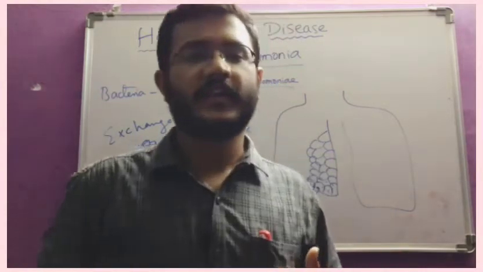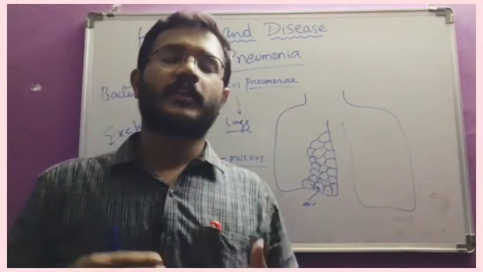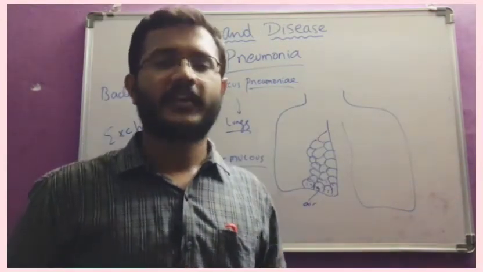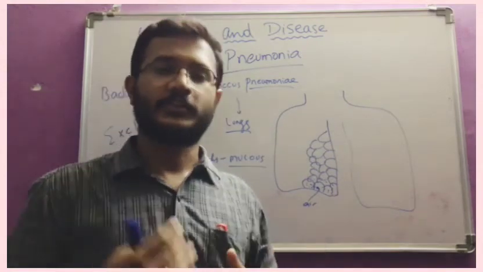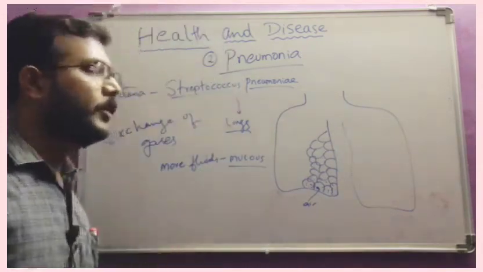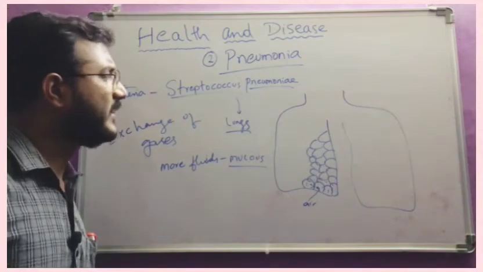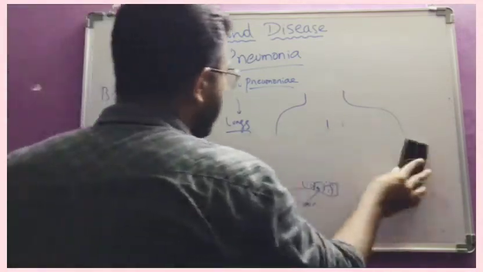So many diseases are caused by bacteria. I have already given a list of bacterial diseases and you made an assignment regarding that also. So now we are moving to viral diseases. What is the most known viral disease?